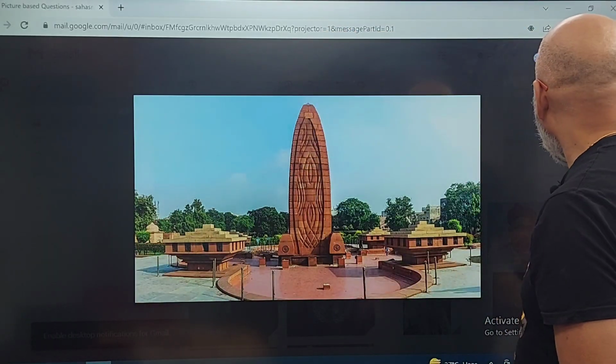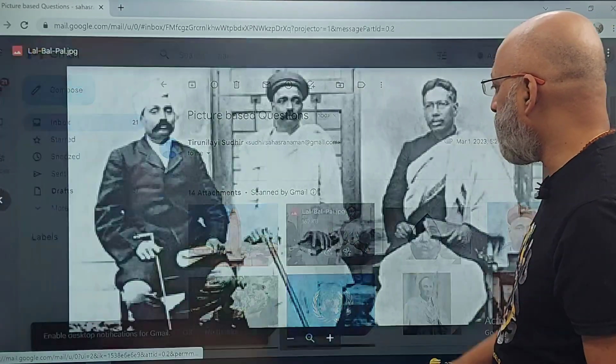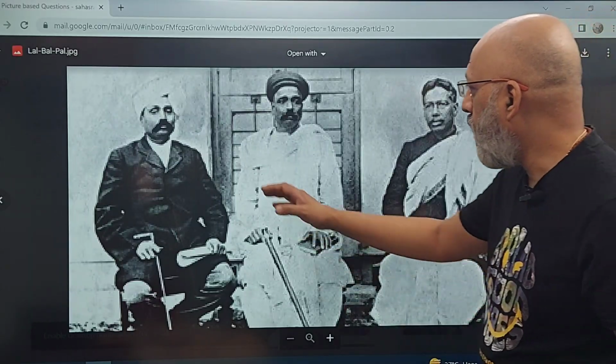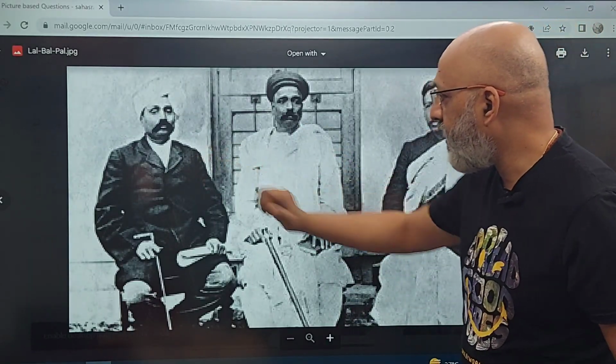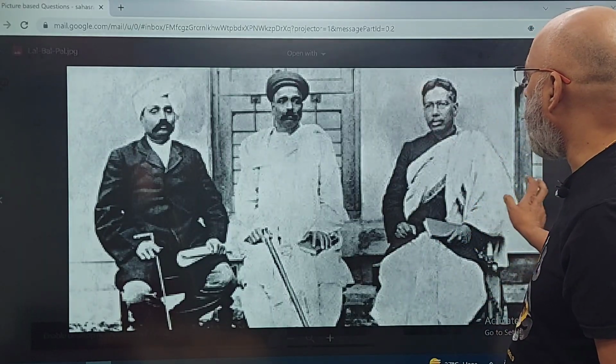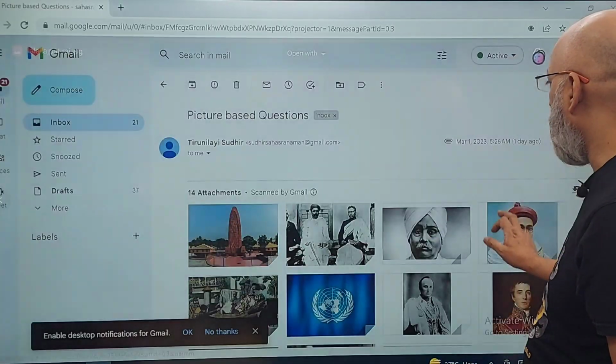Okay, so this is as far as the individual photographs. Now this kind of a photograph of Bal Pal Lal, right? So you should know Bal Gangadhar Tilak, Lala Lajpat Rai, Bipin Chandra Pal. So you should have an idea about it. Okay, then as I said, the individual photographs.